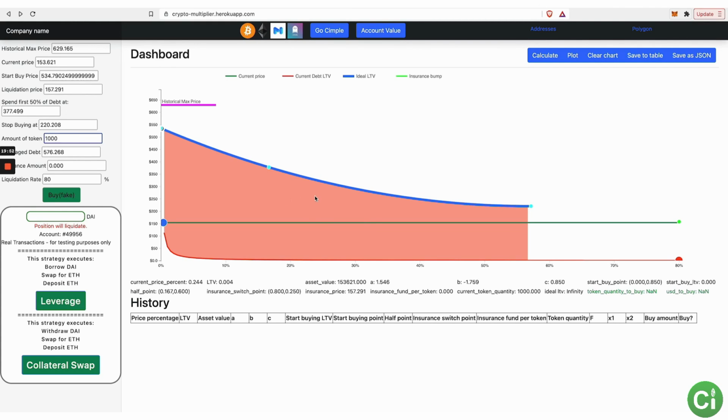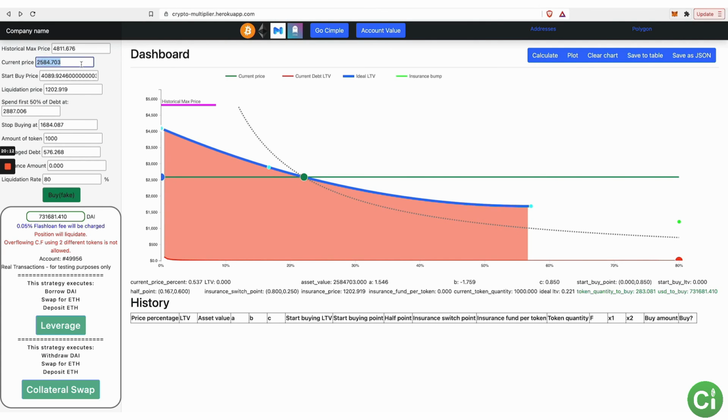Yeah, so that's how you start using it, right? You either do it on here where you put in your real data and then you click either the leverage if you're not doing strategy number 2, or collateral swap if you are doing strategy number 2, and you just click that every time the price changes, right? And I shouldn't say every time the price changes, right? We put this in here, the difference between 25.84 and 26.40 or whatever, $60 difference is probably not enough to take a profit on. You could, right? But you probably want to wait to like a $200 swing on ETH before you take a profit, maybe more. But either way, you wait till the price changes up or down, and then you click the button, and that's it. One button, right?